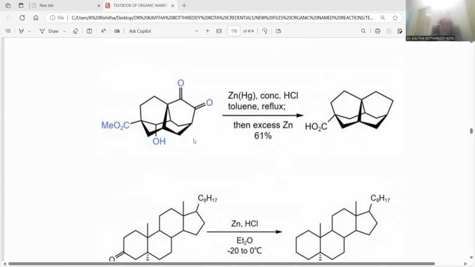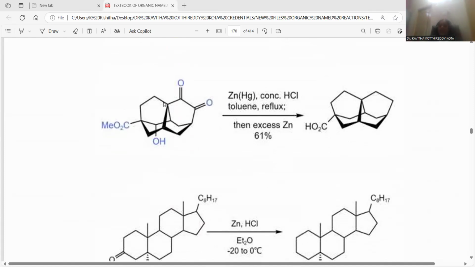And this is the compound you can observe, this is a complex molecule, a diketone, taken with zinc amalgam and concentrated HCl, right? Whatever remaining functional groups are present, our concern is the Clemmensen reduction, so the ketones are taken into consideration. Zinc amalgam, concentrated HCl, toluene taken as a solvent, and reflux at elevated temperature is required for this, right?